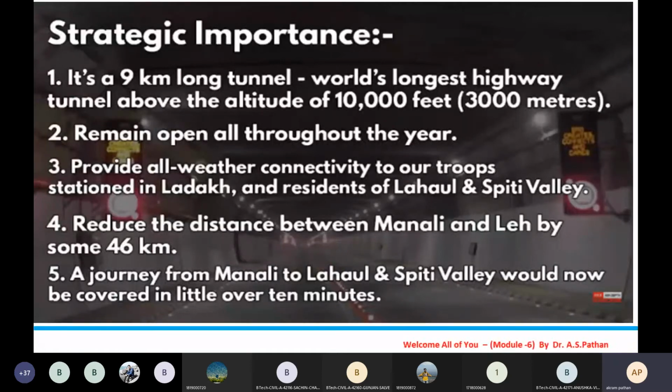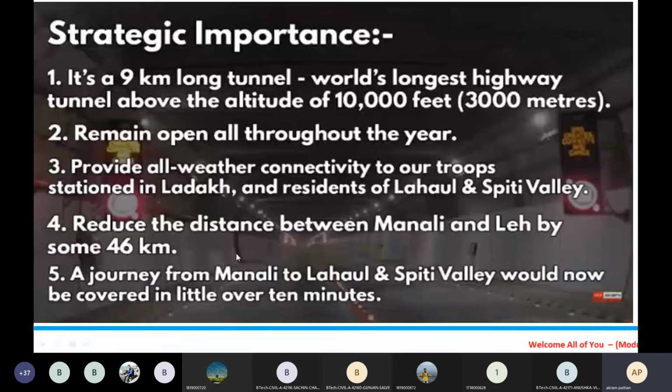It remains open throughout the year and provides all-weather connectivity to all troops stationed in Ladakh and residents of Lahul and Spiti valleys. It reduces the distance between Manali and Leh by some 46 kilometers, and the journey from Manali to Lahul and Spiti Valley will now be covered in little over 10 minutes.